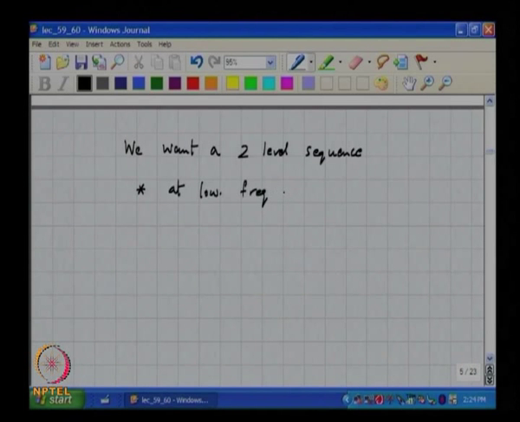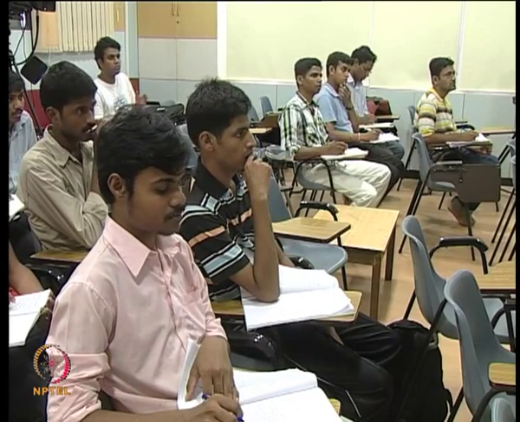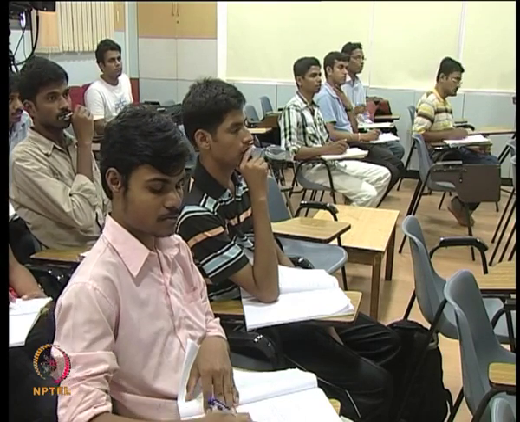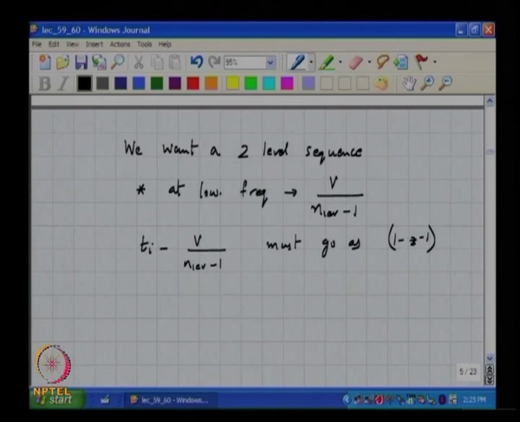At low frequencies this must resemble V by (n_level minus 1), and the rest of it, T_i minus V by (n_level minus 1), as we just said, for argument's sake, the spectrum must be shaped by, say, 1 minus Z inverse.